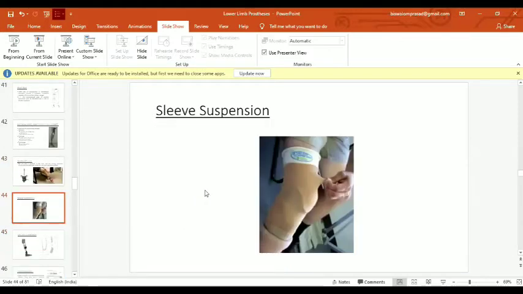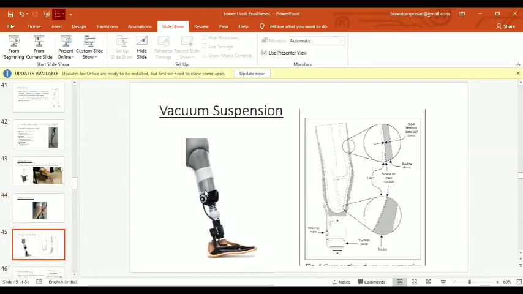So this is a sleeve suspension made of a nylon sheath, or it can be a silicone sleeve suspension. It is worn over the socket, directly over the proximal or the thigh section. It can be directly worn, and it is also very comfortable and an easily available suspension system right now. And it is a vacuum suspension, so it is very expensive actually.